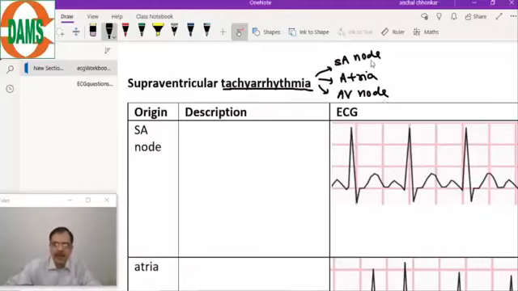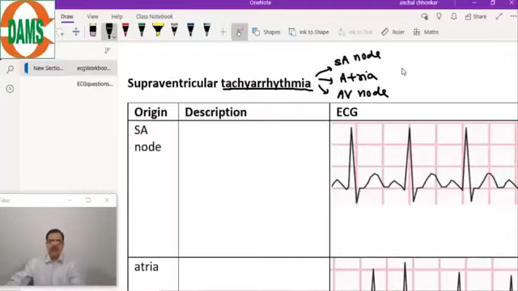And in all these three conditions, the QRS complex will be normal because the impulse to the ventricle will be going via the bundle of His. So the QRS width will be normal in these cases. Starting with the first one, that is the SA node origin.